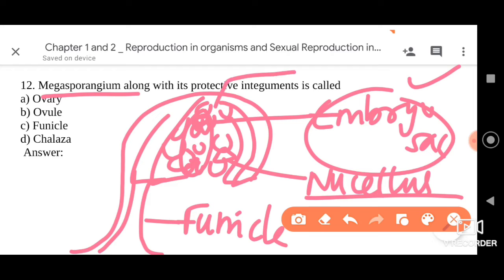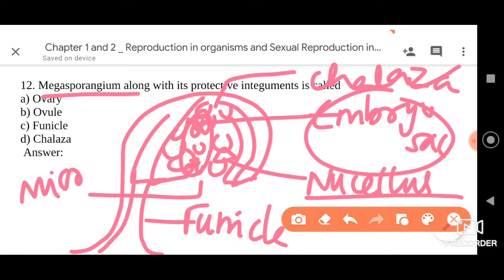The basal part of the ovule is called the chalaza, right, my friends? The point of attachment where the ovule is attached to the ovary is called the raphe. Many important points are there. The opening is called the micropyle, through which the pollen tube enters. But the protective integuments along with the megasporangium, we generally refer to as what? The ovule. So option B is the correct one, my dear friends.